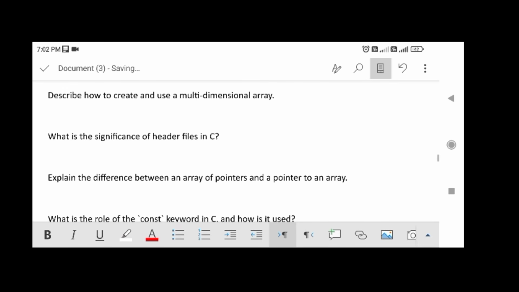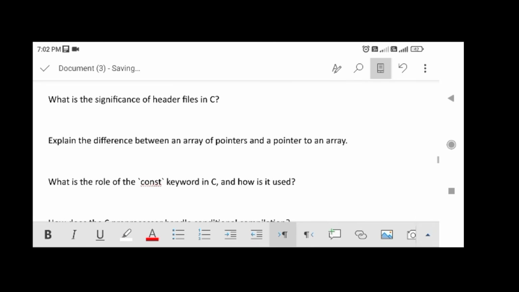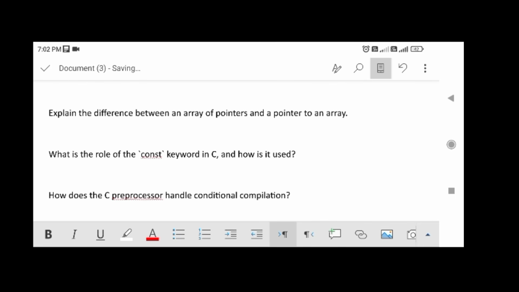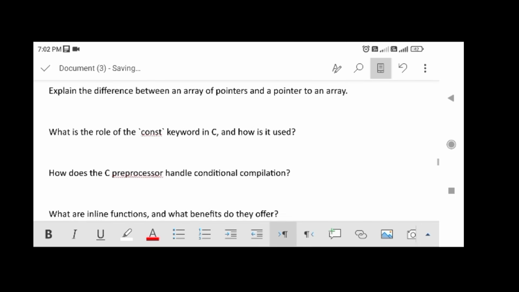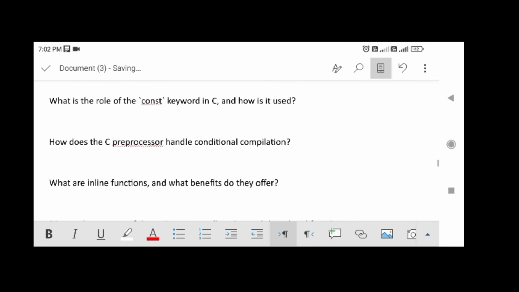What is the significance of header files in C? Explain the difference between an array of pointers and a pointer to an array. What is the role of the const keyword in C, and how is it used? How does the C preprocessor handle conditional compilation?